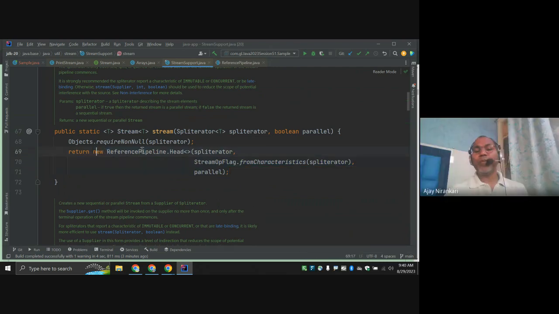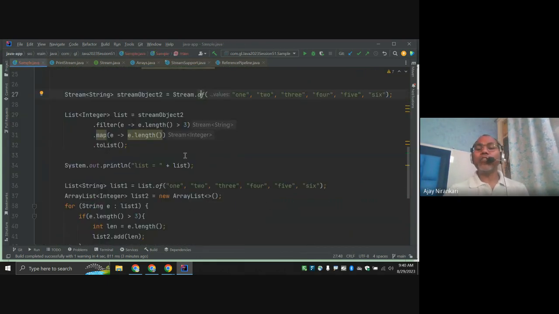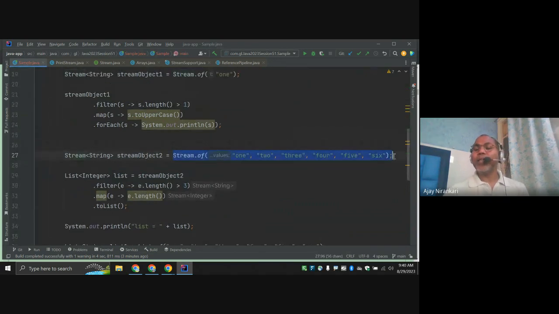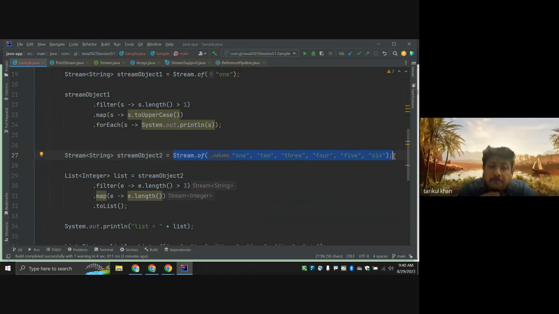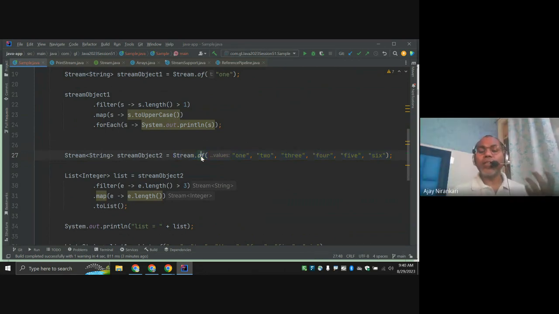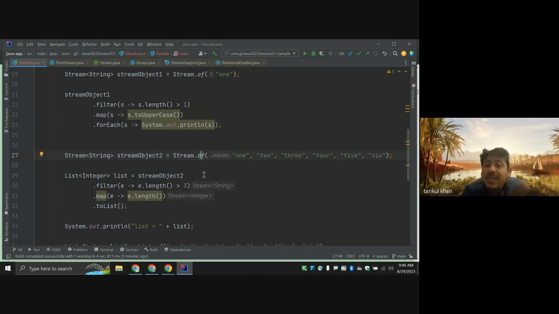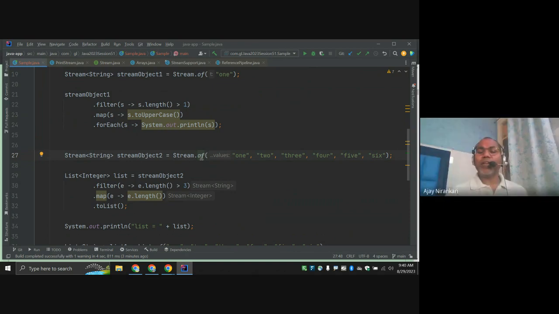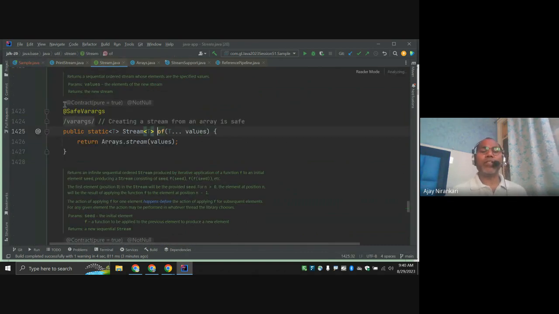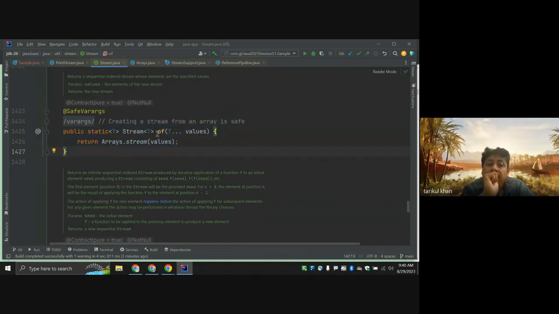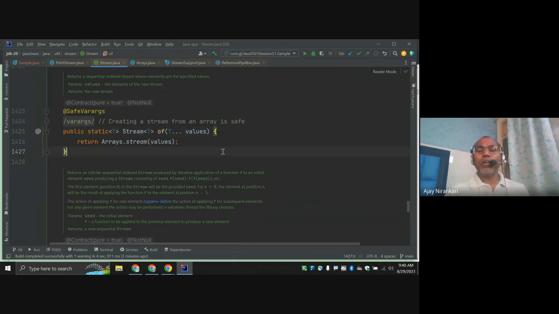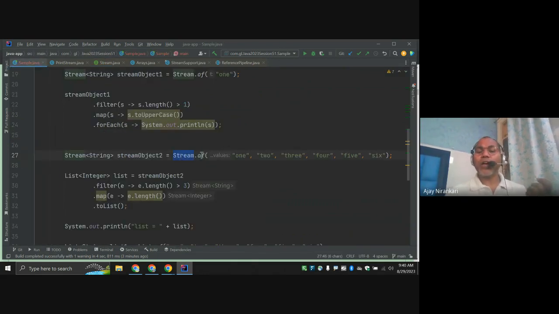Right. New implementation class name, right? What parameter they pass. So internally, they are doing it for you. They internally create the object of your implementation class. So such a method that returns the object is known as a factory method or static method, right? So Stream.of, that is the method. Of is a static method defined inside the interface itself, right? Due to that, we are able to call this method Stream.of, right?